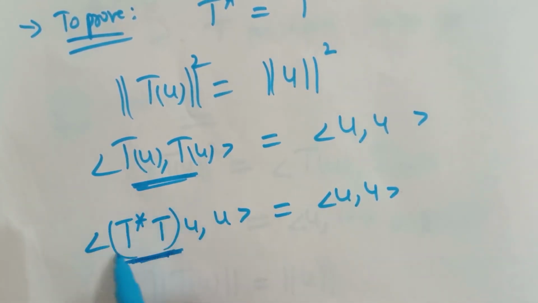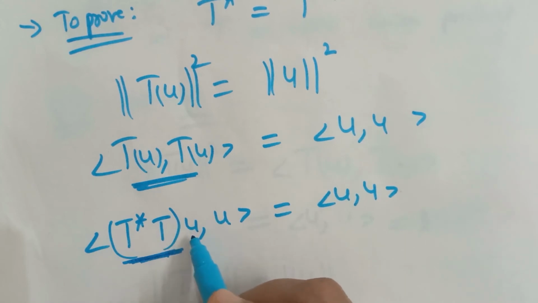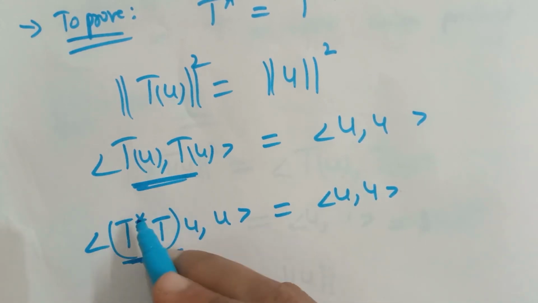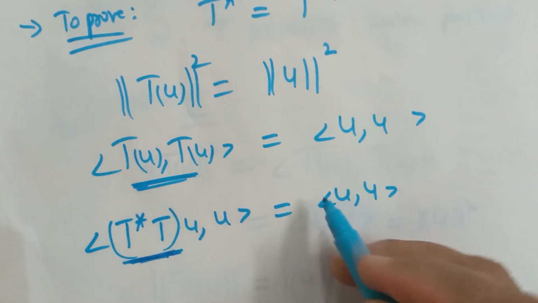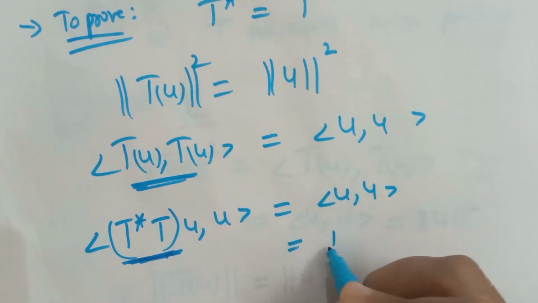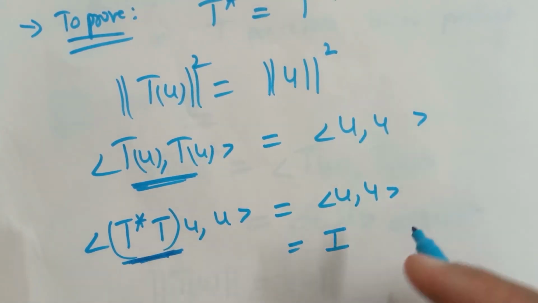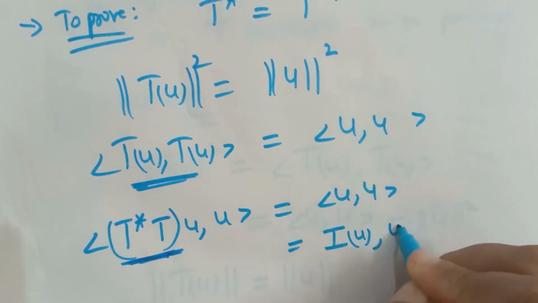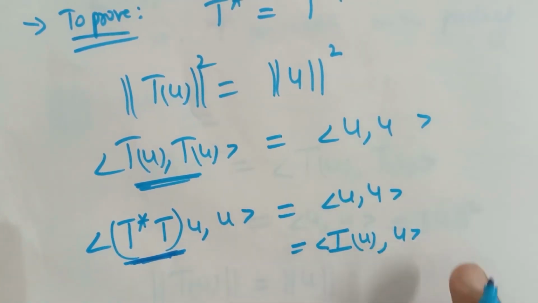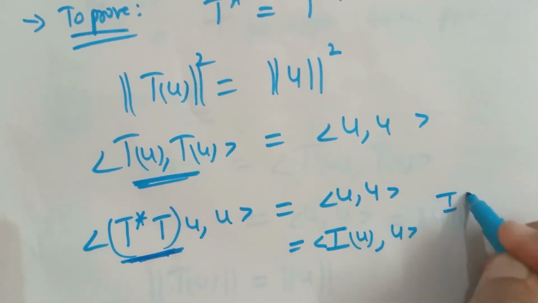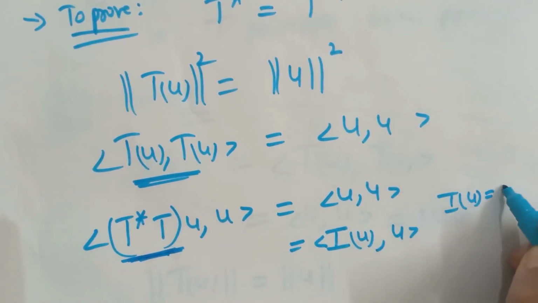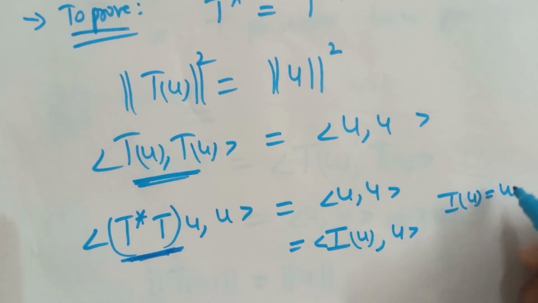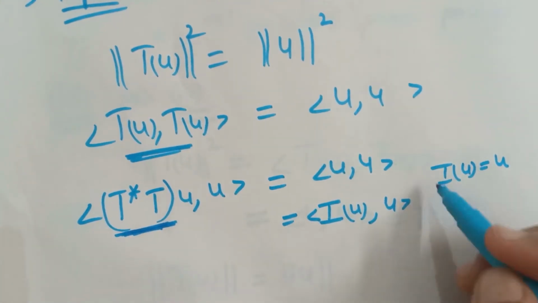That means the first vector is actually the image of a vector under an operator. So here we should also have an operator. To simplify this, to club this, I can write this as I of U and its inner product with U, because I is an identity operator and the image of U under I would be equal to U itself. Clear?